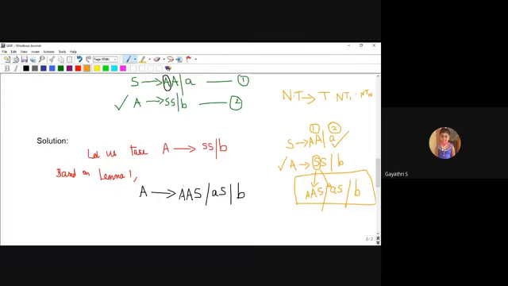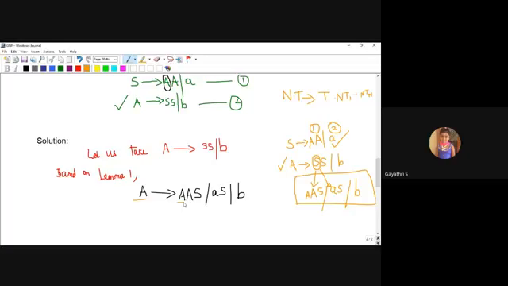Next, based on lemma 1, the second production turns into this one. Okay, next, see A production again starting with A. A starting with A, this is called left recursion. How to remove left recursion? If you apply lemma 2, you can remove left recursion. So lemma 2 is for removing left recursion in the existing production rule.